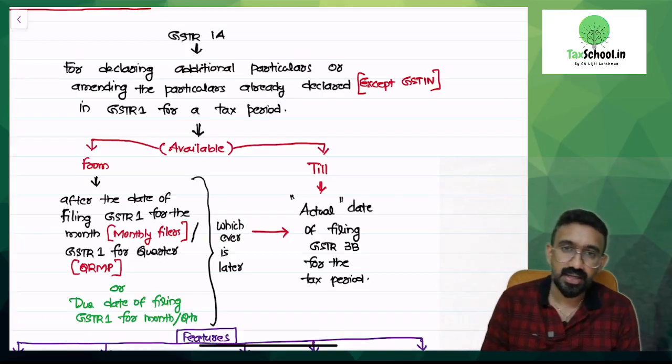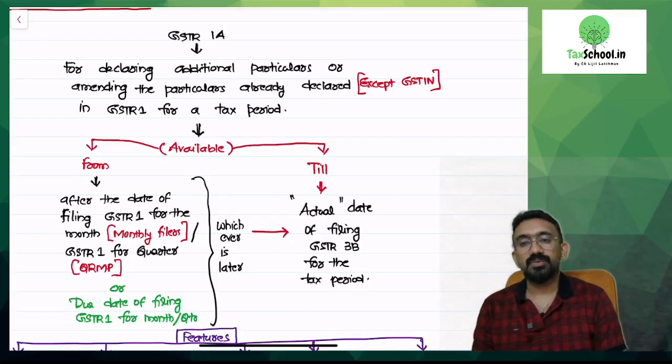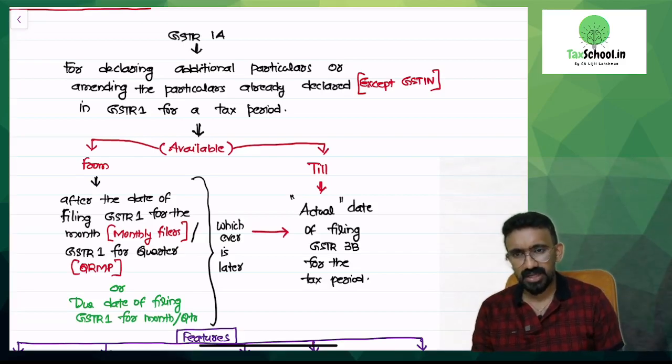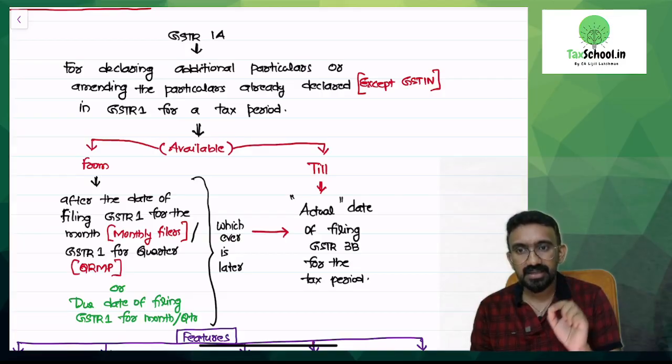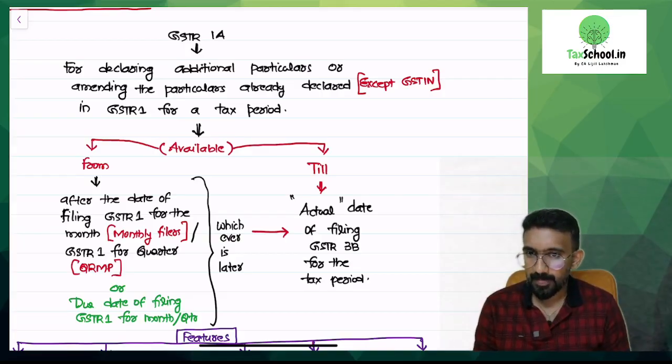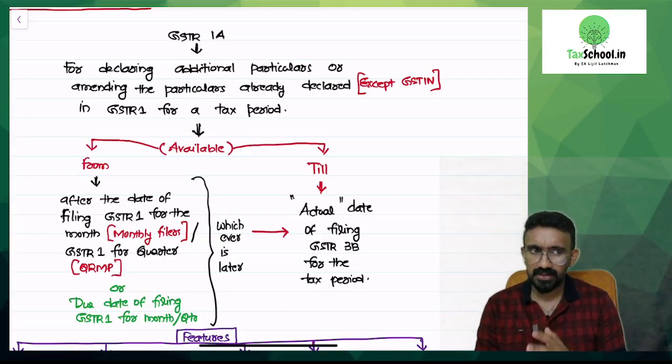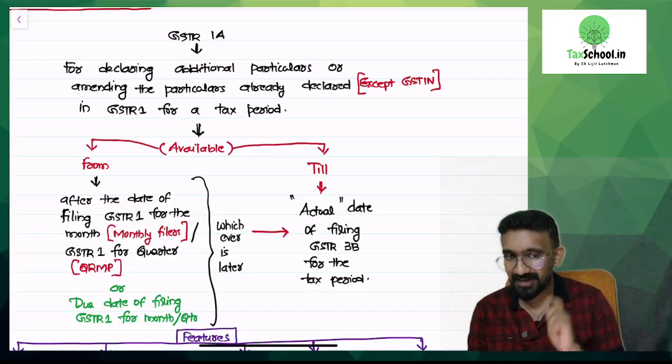From what date to what date can you use this GSTR 1A? What is the from date? Carefully listen to me here. After the date of filing GSTR 1 for the month. What is the due date? 11th of next month, if you are a monthly filing person.